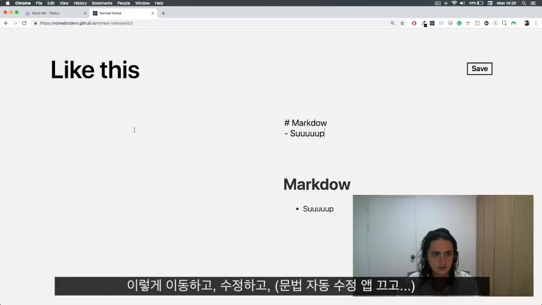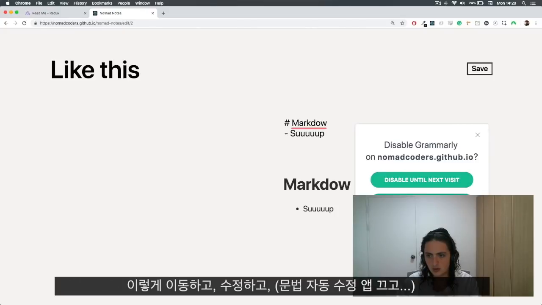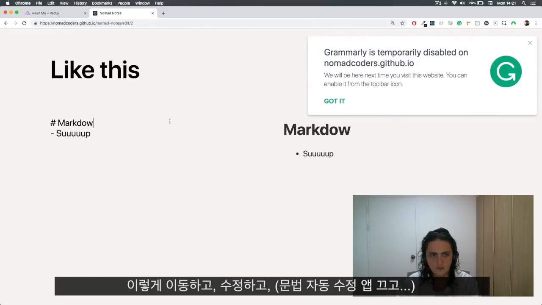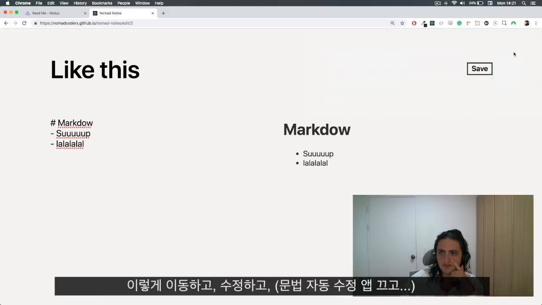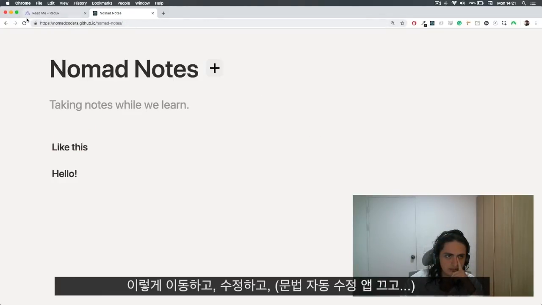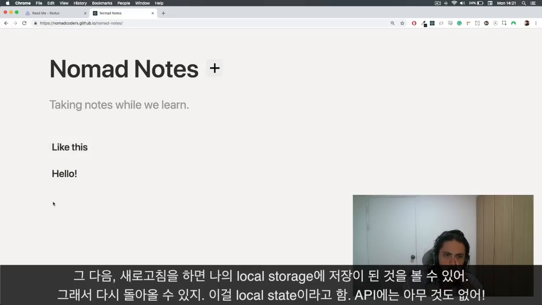We can edit, we come and we say grammar is a bitch. Hello, and it works. All right, now what I do here is that I refresh and it says stored on my local storage, so I can come back to it later and there is no problem.